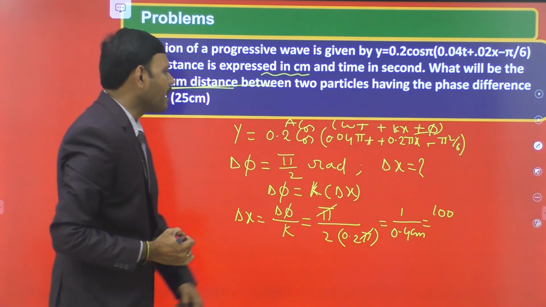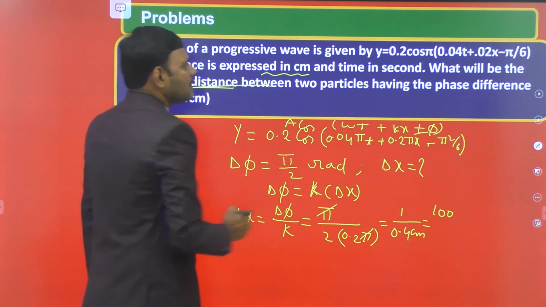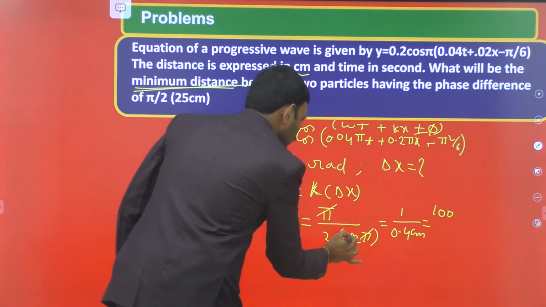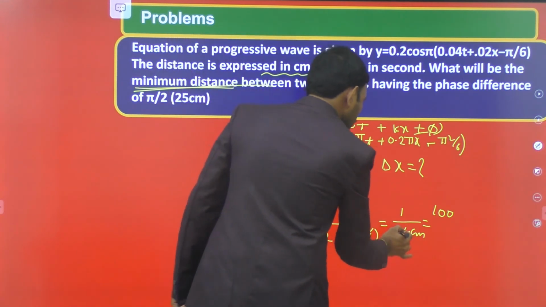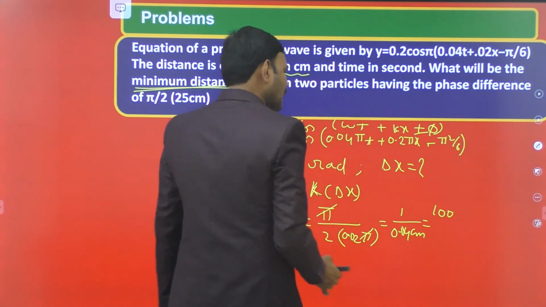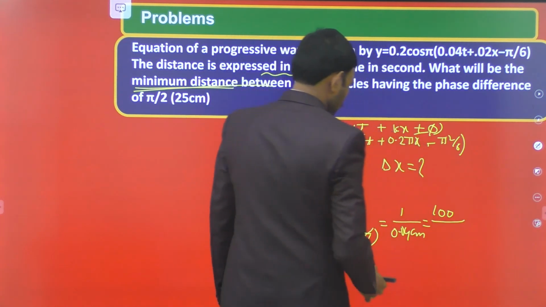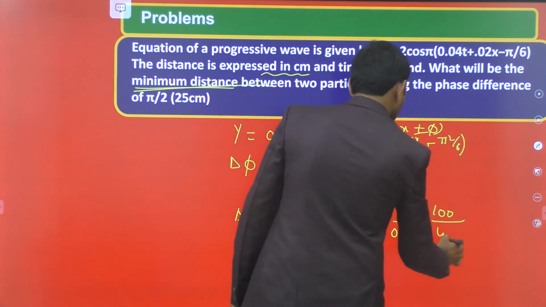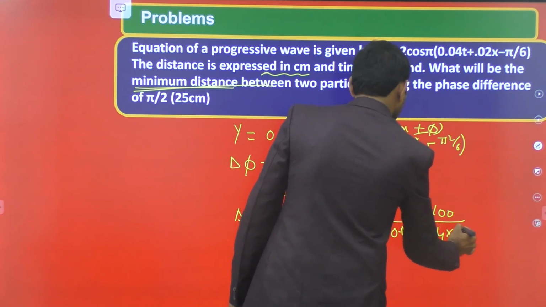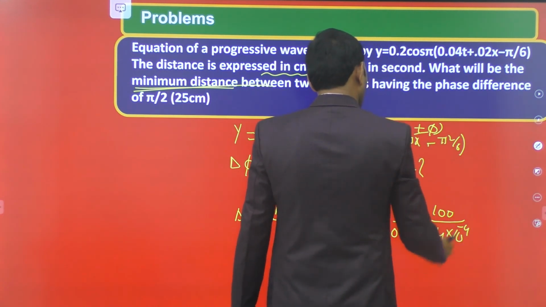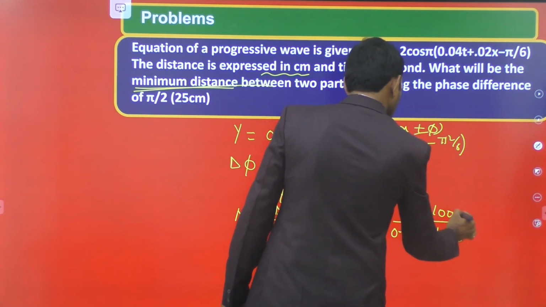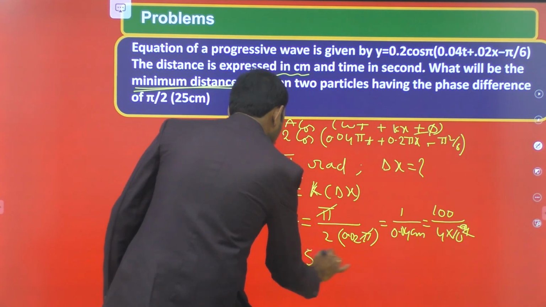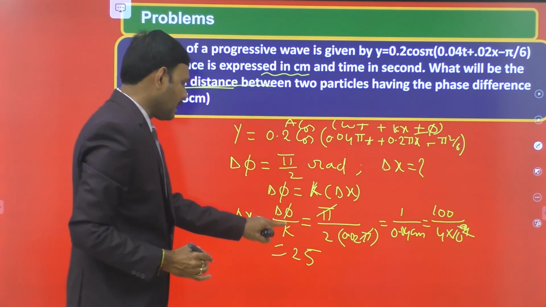So delta phi is pi by 2, and this value is 0.02. Okay, so this is 0.04. So 100 divided by 0.04, that is 4 into 10 power minus 4, or 100 by 4 into 10 power minus 2. 100 by 4 is equal to 25. So once again, delta x is equal to delta phi by k.